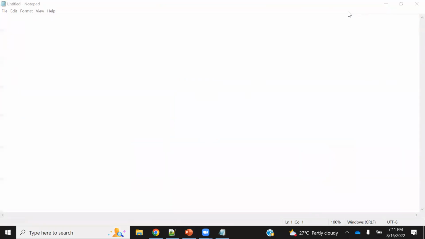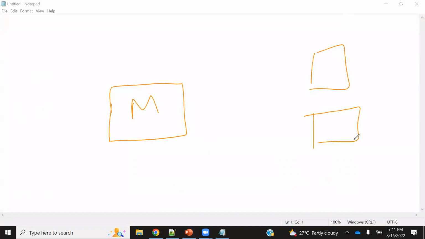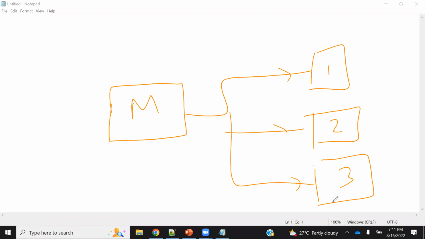Now, suppose this is my main server, and these are my workers, 1, 2, 3. The earlier scenario was that you had to log in to each machine and do your work, which was very time consuming.